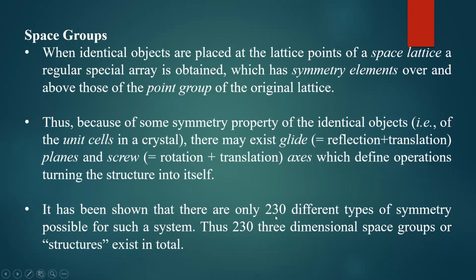So you can observe 230 different types of symmetry elements in the space group. Therefore, 230 three-dimensional space groups or structures exist in total. So remember the number, that's all. I'm not going to discuss that in detail. There are totally 230 symmetry elements corresponding to the space group.